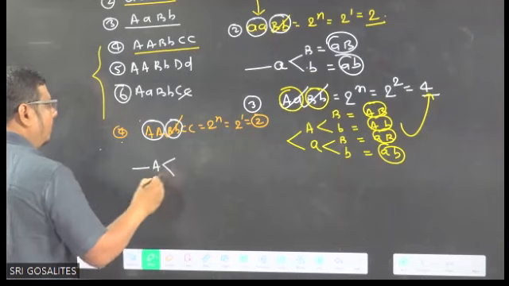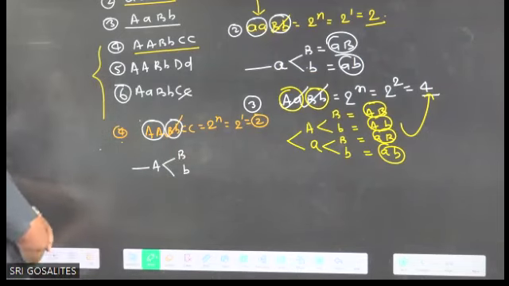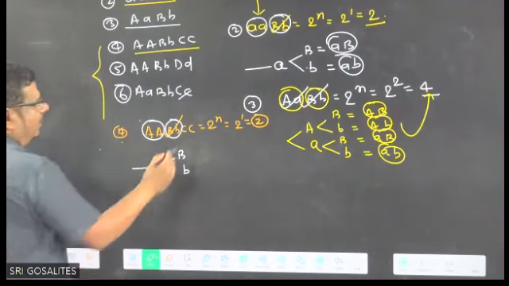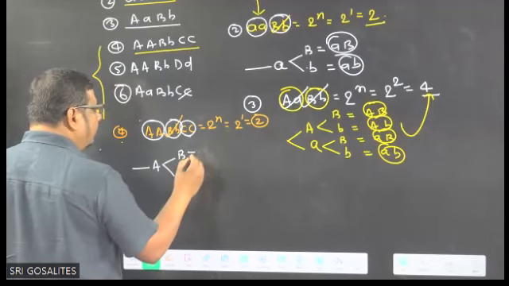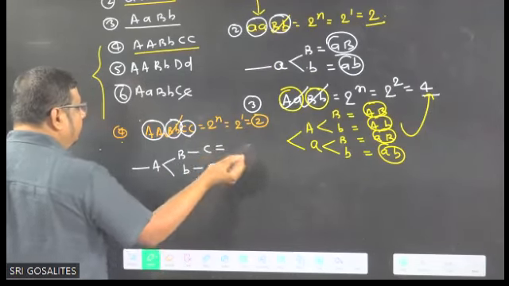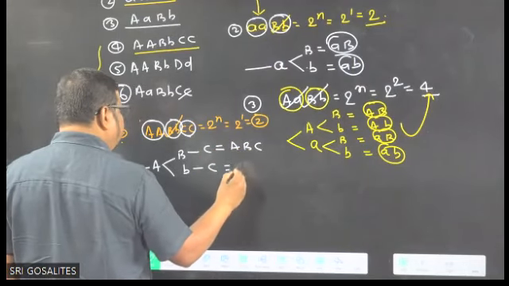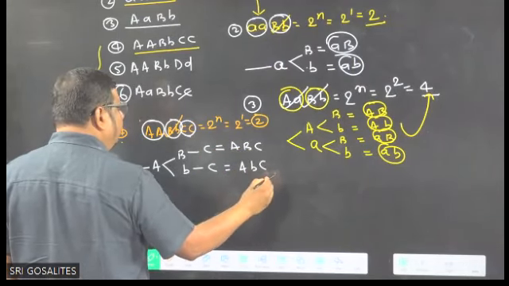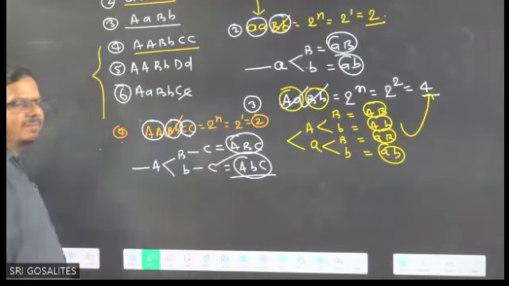Hetero. We will keep a fork and write capital B, small b. Is it hetero or homo? Homo. We will put a line and write capital C. We will read it: capital A, capital B, capital C; capital A, small b, capital C. How many types of gamete came? 2 types of gamete came.